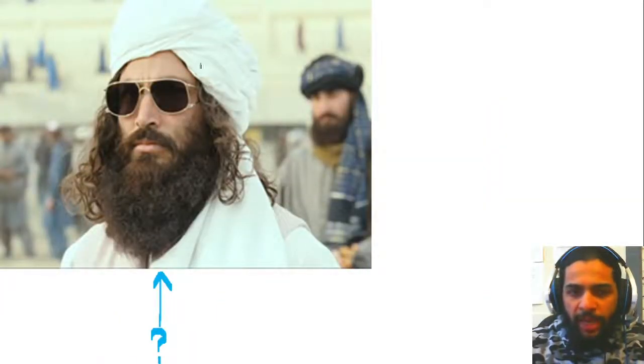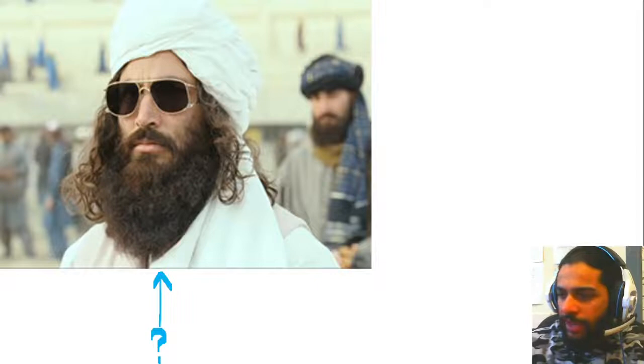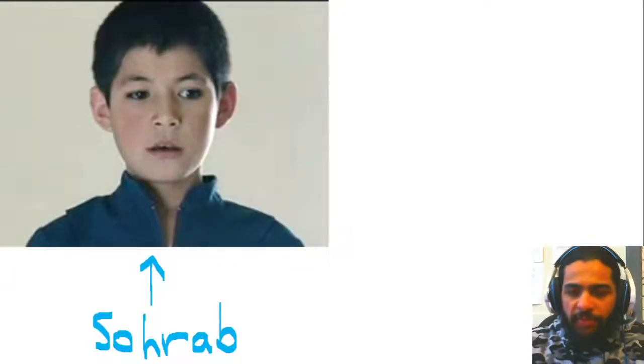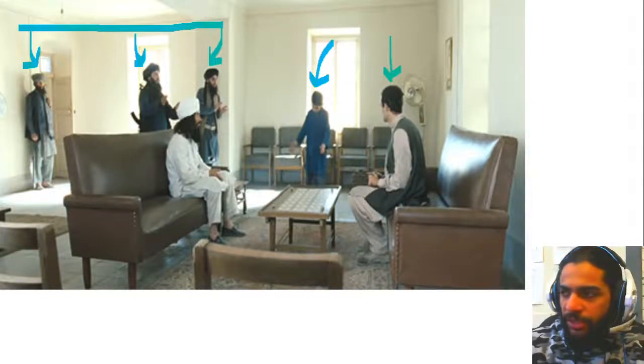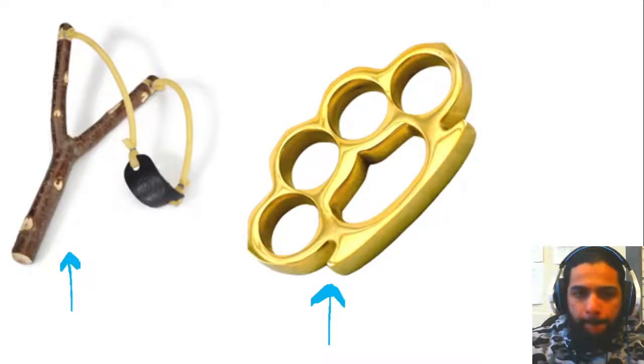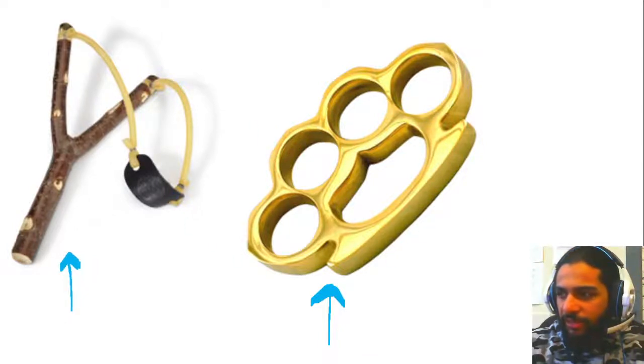We have the Taliban leader in the dark sunglasses, identity unknown. You'll read the chapter and you'll find out. We're trying to save Sohrab, the son of Hassan and Amir's nephew, here in the Taliban headquarters building. A slingshot is involved, and a pair of brass knuckles is involved as well.